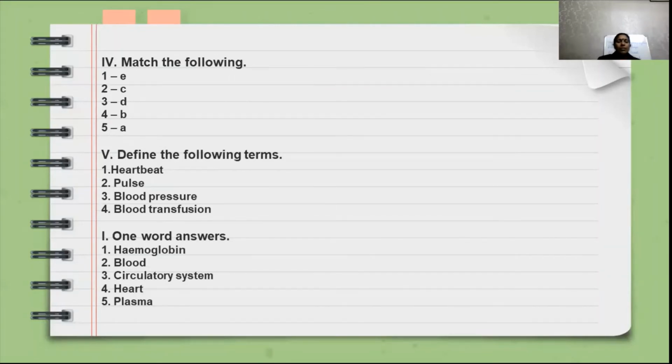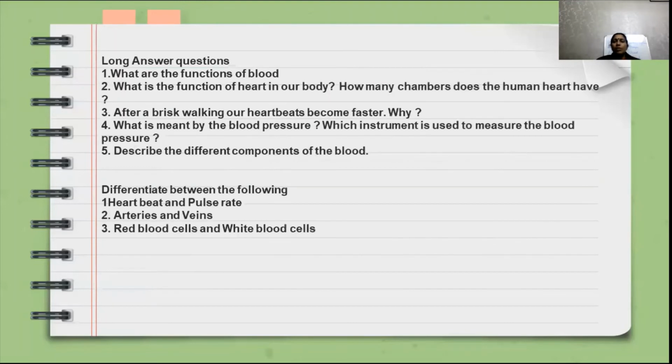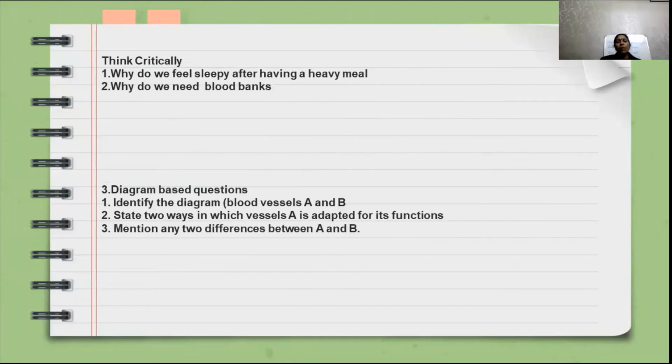One word answers and define the following terms. I repeat here. First is define the following terms: heartbeat, pulse, blood pressure and blood transfusion. One word answers: hemoglobin, blood, circulatory system, heart and plasma. Then short answer questions and long answer questions are also included in this chapter. Along with this exercise, one think critically part and diagram based questions are also here.